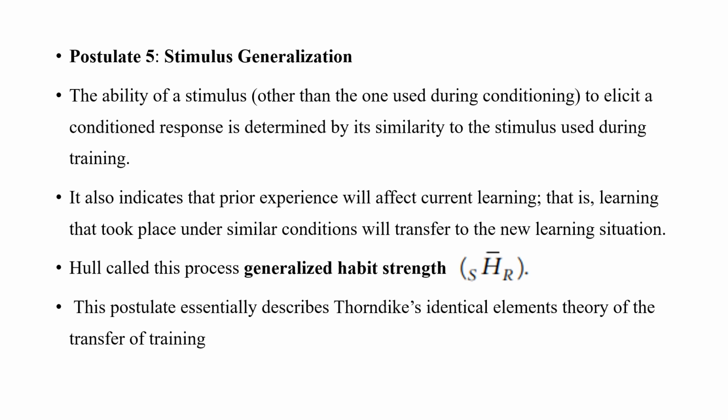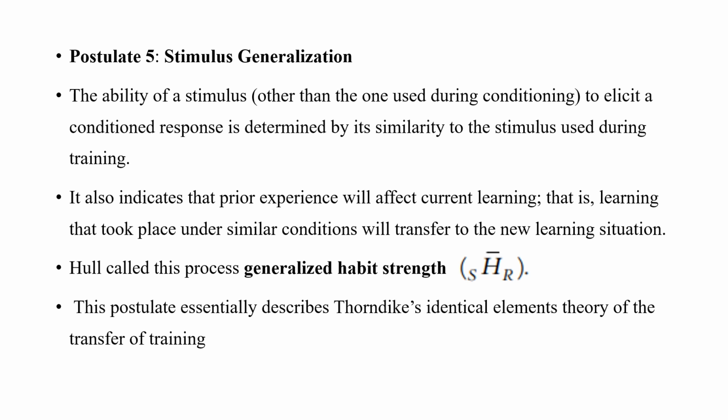Let's look at postulate 5, that is stimulus generalization. It is a very easy postulate to understand. This concept is very similar to the generalization concept from classical conditioning theory, where it talks about how we can generalize the conditioned response to other similar stimuli.